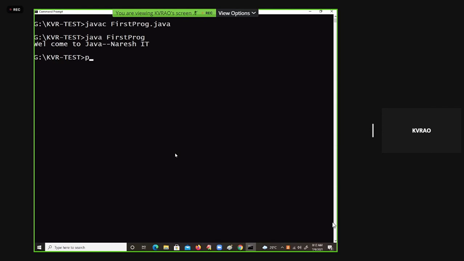How do you execute? There is a tool called py. I will write first PROC. I can execute directly, which means we are not compiling separately. That is what I am explaining, the interpretation process. Here compilation will not be there. Java needs two steps, compilation and execution, but in Python programming we execute directly.